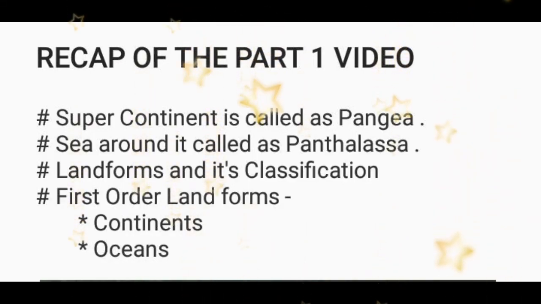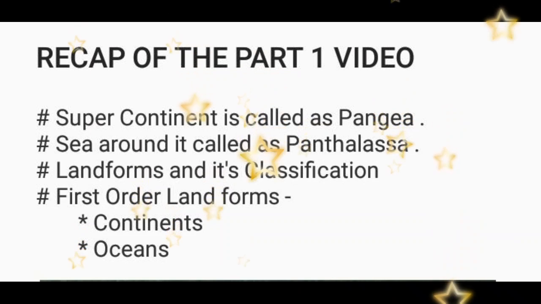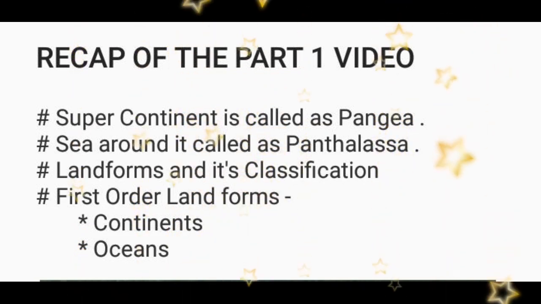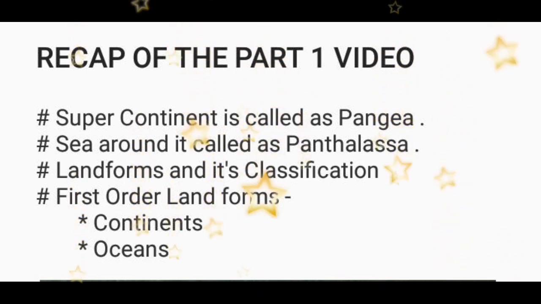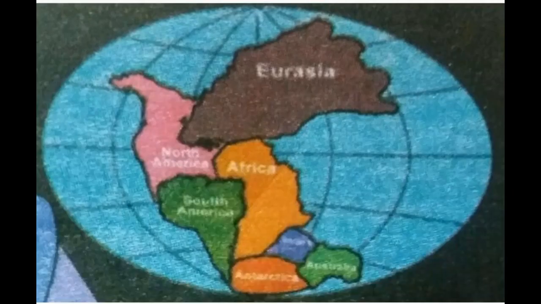Children, today we are going to see about the topic ocean. Before that, we shall recap the part 1 video. That is, the supercontinent is called Pangaea, the sea around it is called Panthalassa, and landforms and their classification. The first order landforms are continents and oceans. See the continents, and the blue color denotes the oceans.